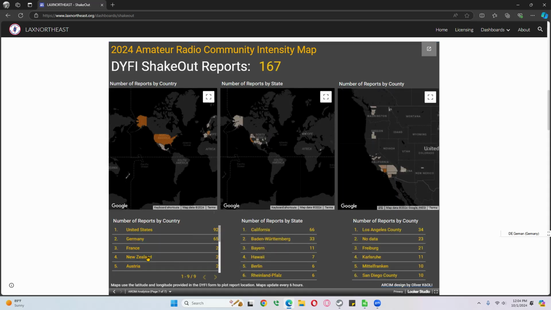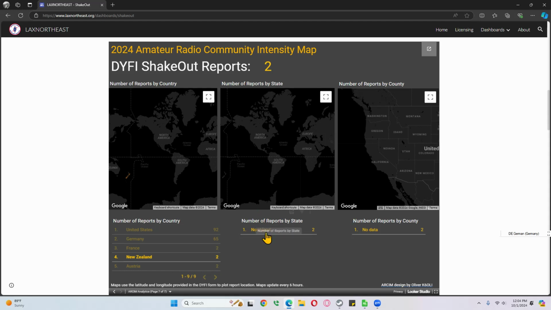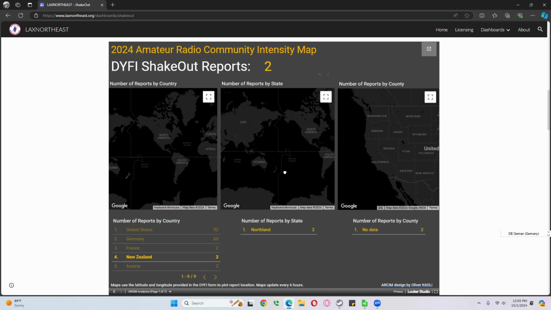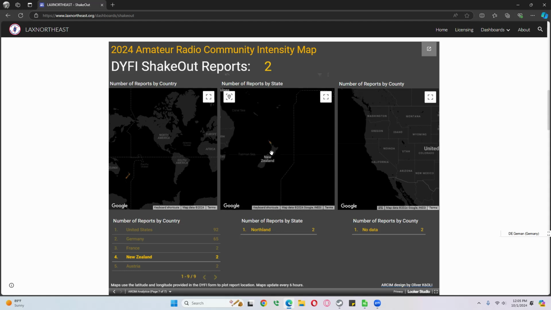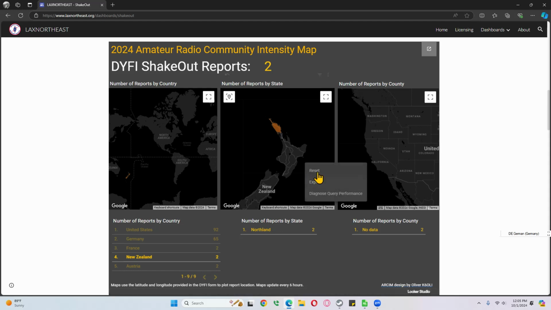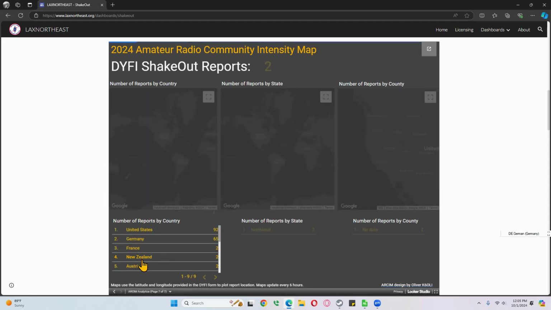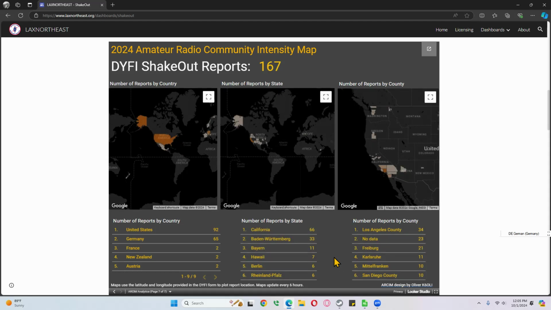Okay, let's try New Zealand again. And you see this is by Northland, but we have no information on county. And then of course we can bring New Zealand over and scroll in, and we can see the station was here in Northern New Zealand. How cool is that? We want to reset the map, deselect this, and we're back in the map.